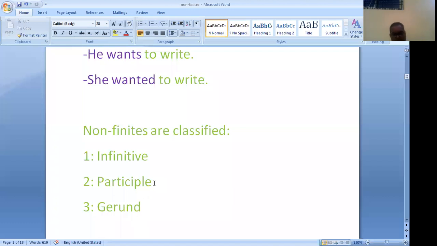The present participle may be used as an adjective placed before the noun it qualifies. The rising sun is beautiful to see. Rising is placed before the noun it qualifies. He jumped out of the moving train. Moving is a present participle before the noun train. Barking dogs seldom bite. Which dogs? Barking dogs.